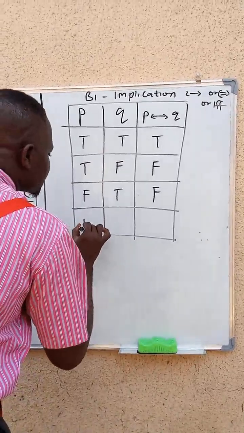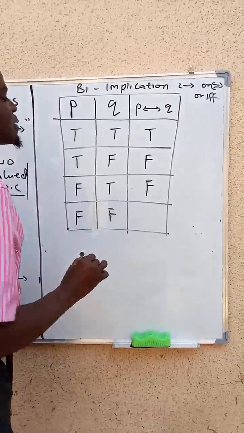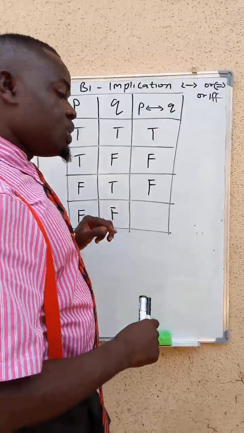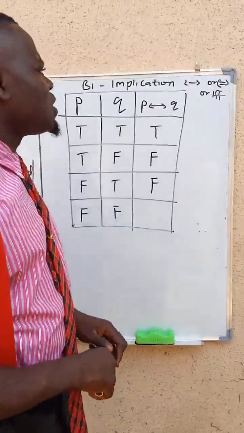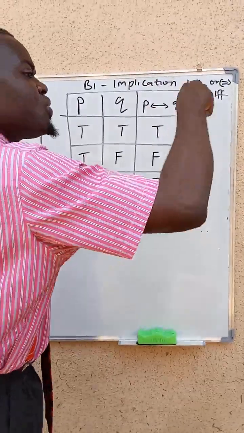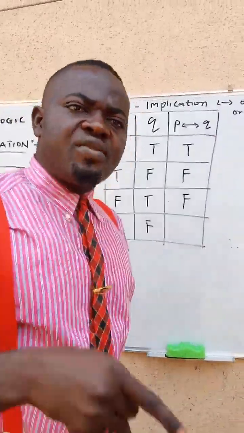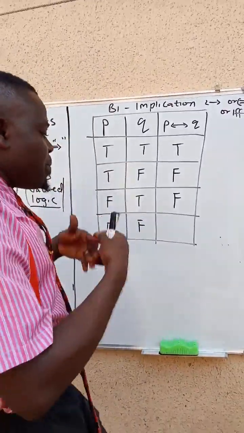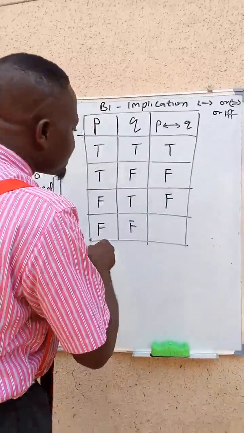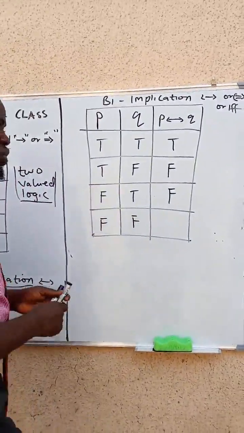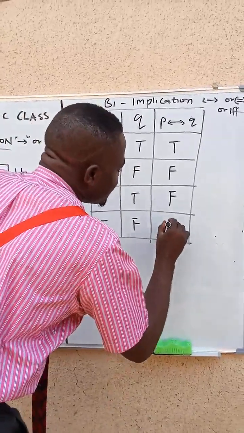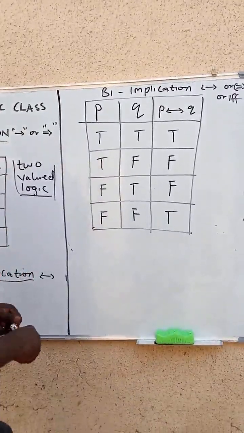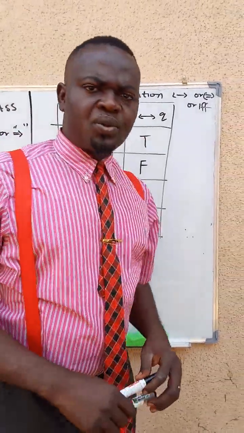Now, what if this is false and this is false? That the school is not good and Ben did not do well. That means it's true. Because we said that Ben can only do well if and only if the school is good. So if the school is not good, that means Ben will not do well. So the answer here is true. Because that's what we said. The school is not good, Ben did not do well. It's true.